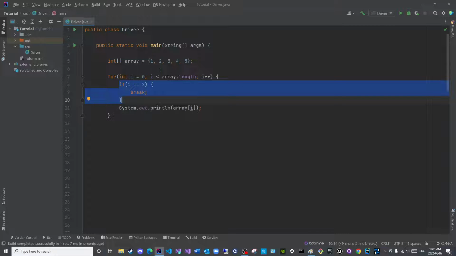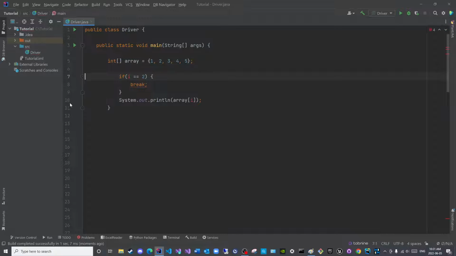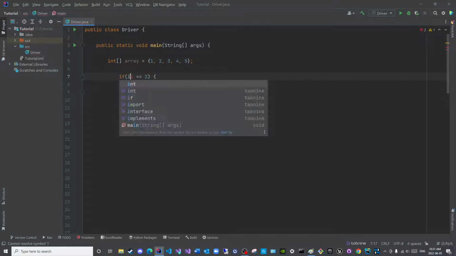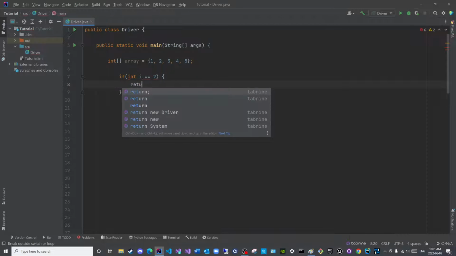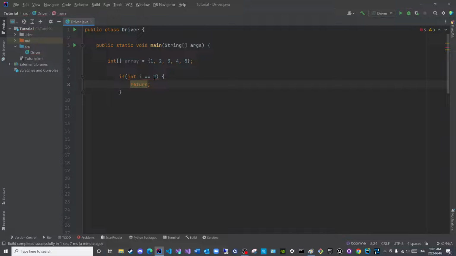What if I am using an if statement outside a loop? Now, if I remove this, and I remove this, and this, of course it does not recognize. You see, I have an error here, break outside switch or loop. So I cannot interrupt an if statement with a break. So how would I interrupt an if statement? I will simply say return. This is how you interrupt an if statement. And this of course is incorrect, so let me delete all of this.